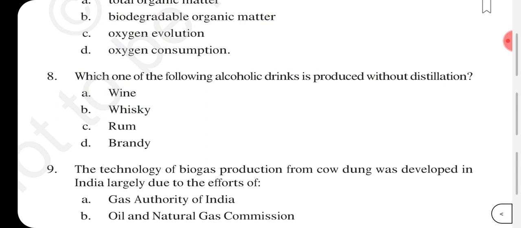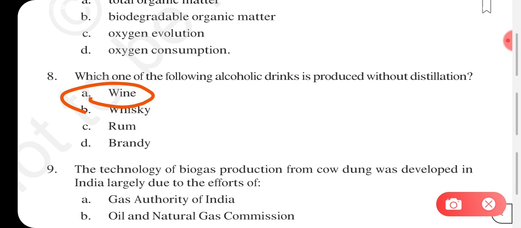Now moving on to the next one. Which one of the following alcoholic drinks is produced without distillation? Without distillation, which one will be produced? Is it wine, whiskey, rum, or brandy? So in which of these alcoholic drinks is distillation not used? Yes, the answer will be wine. In wine distillation is not taking place. Without distillation this alcohol is being produced. In the rest all distillation takes place.